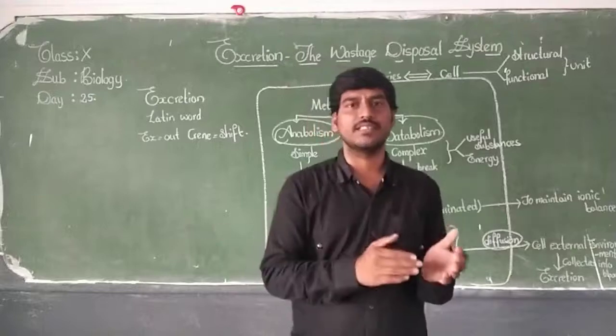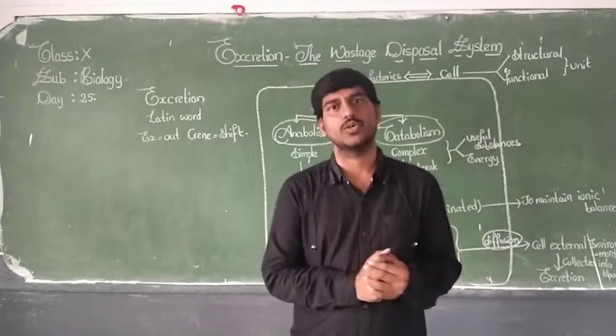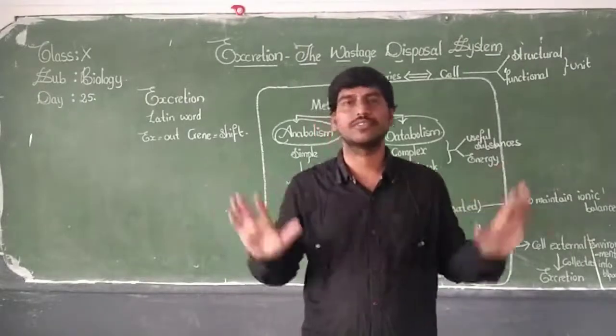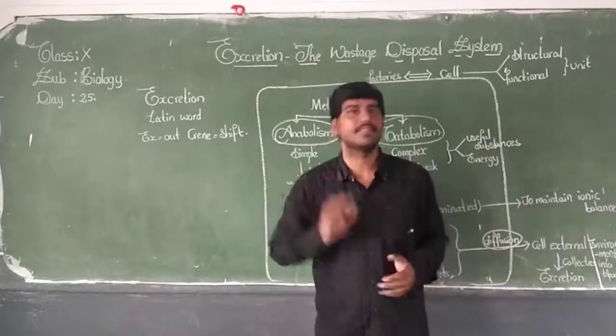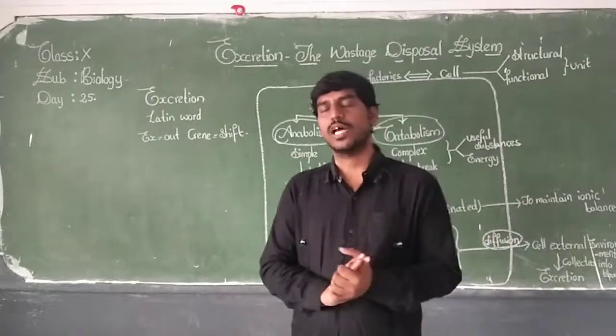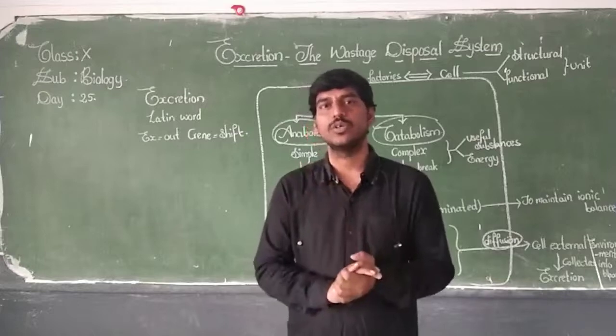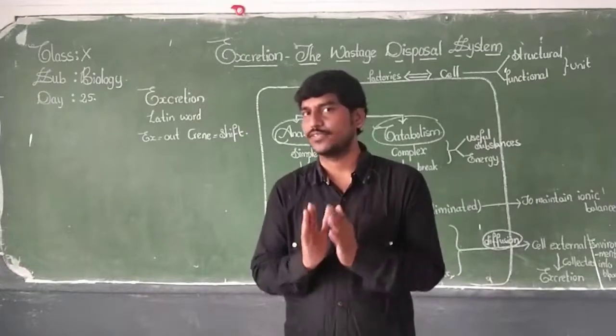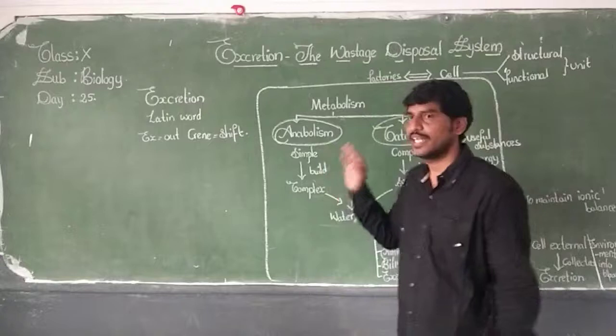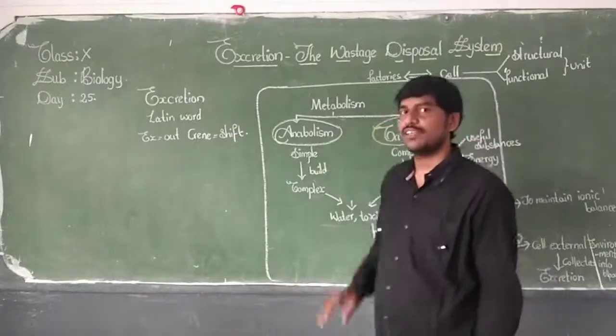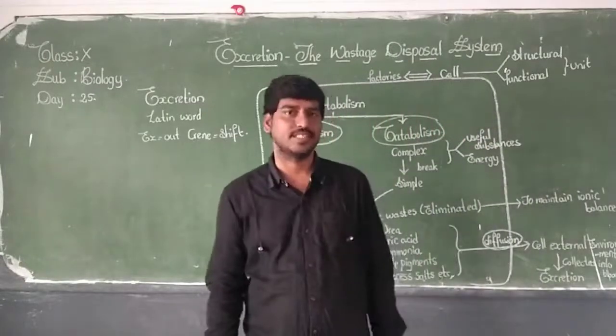By using some enzymes, the process of respiration goes on. This is what we have studied in the first, second and third units. Now let us come to the next unit, the fourth unit, which is called excretion, the wastage disposal system.